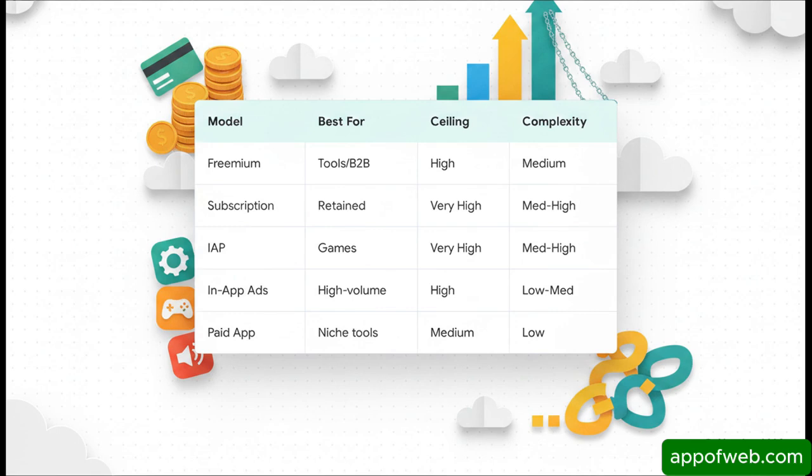So when we map this entire menu out, the trade-offs become crystal clear. You can see right away how subscriptions and IAPs offer a very high revenue ceiling, but they definitely come with much higher complexity to build. Paid apps, low complexity, but they've got a lower revenue ceiling. Honestly, it's incredibly helpful to use a matrix just like this to mentally shortlist your own options based on what you specifically are actually building.